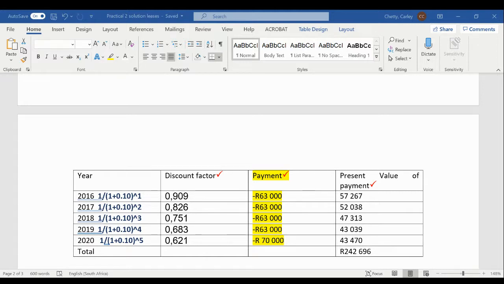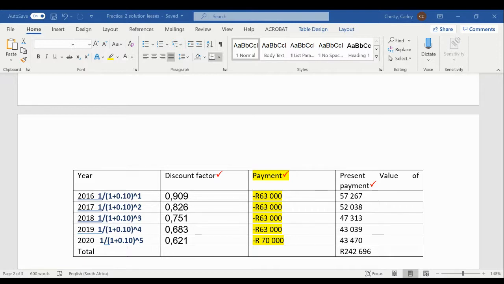So we'll take our minimum lease payment, the payments highlighted in yellow, and we'll multiply this in 2016 by the discount factor of 0.909. So we'll take 63,000 multiplied by 0.909, and this will give us a present value for this payment of 57,267 Rand.